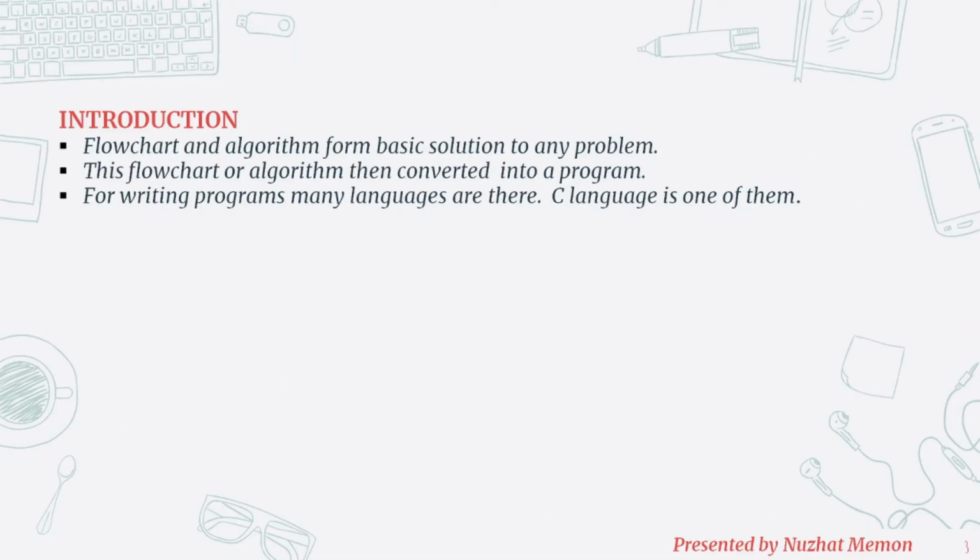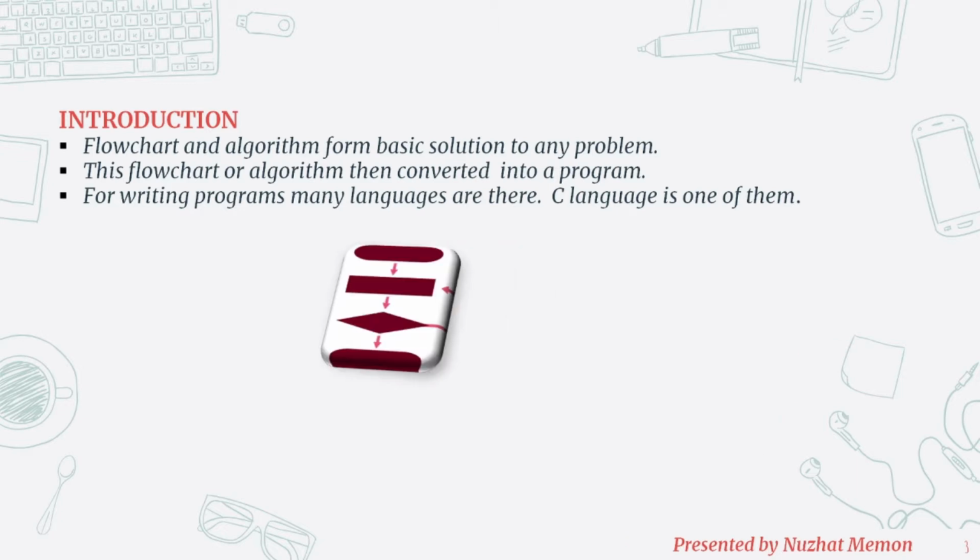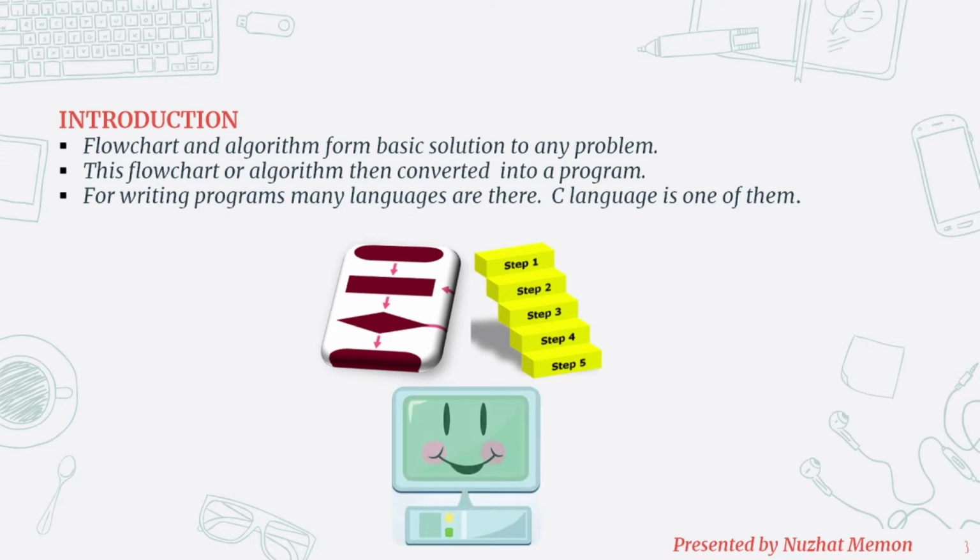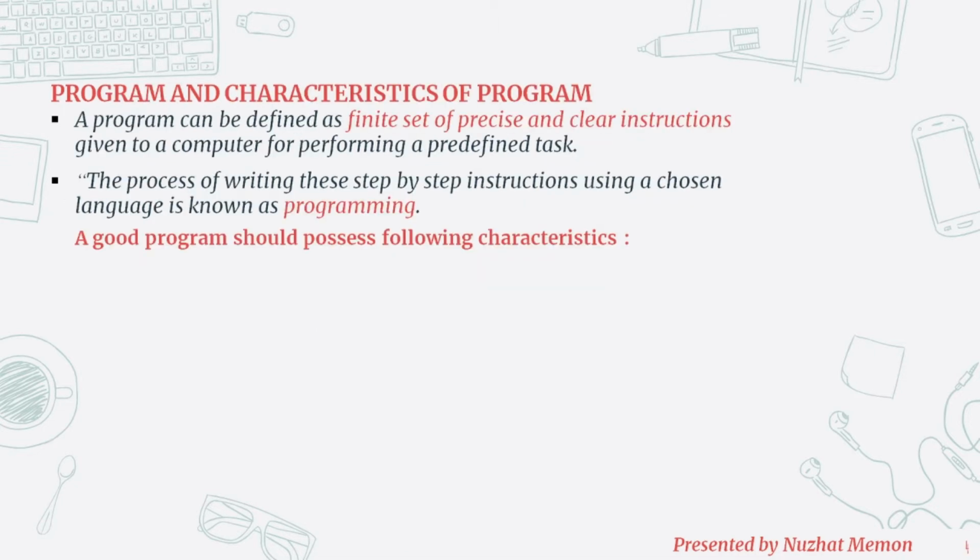As we know very well, flowchart and algorithm form the basic solution to any problem. Flowchart is a technique in which we use pictorial representation of every action. And algorithm refers to a step-by-step procedure for solving a particular problem. So flowchart and algorithm are the techniques to get a solution of a problem. Once the flowchart or algorithm is ready, then convert it into a program. For writing a program, many languages are there. C language is one of them. Now we will see what is a program and what are the characteristics of a good program.